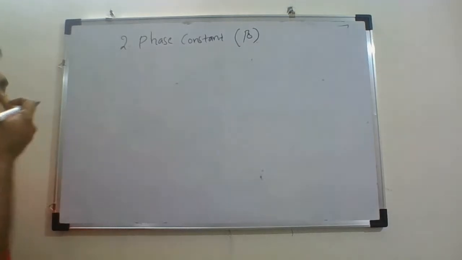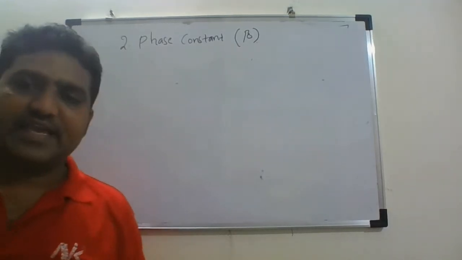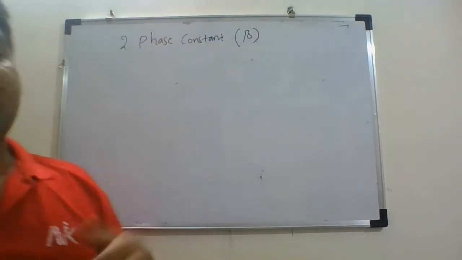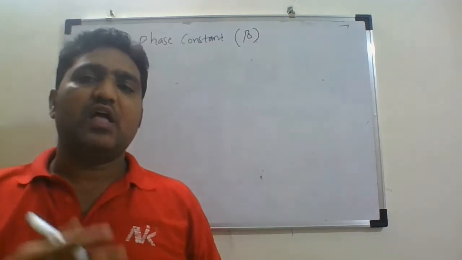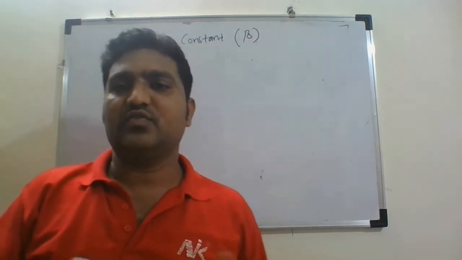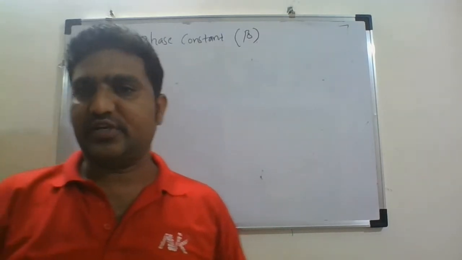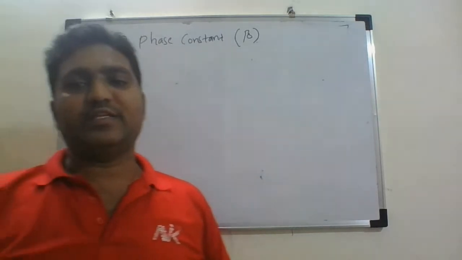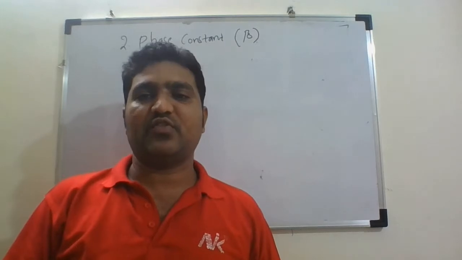Beta is the phase constant. The phase constant definition we know: it is the rate at which the phase of the signal changes. So what is the right expression for the phase constant in the case of a waveguide?